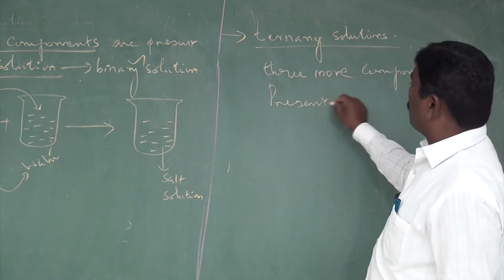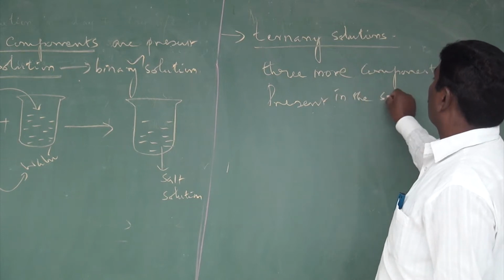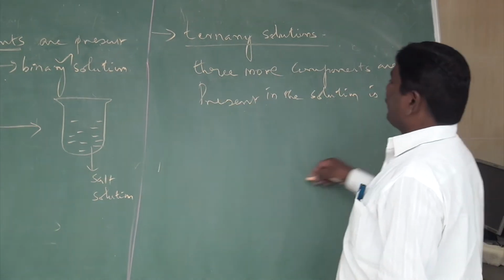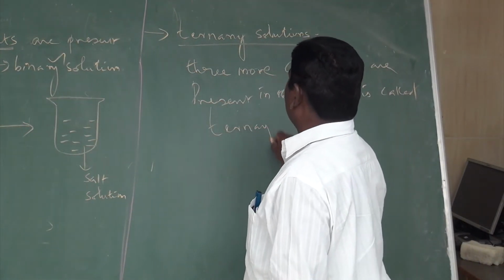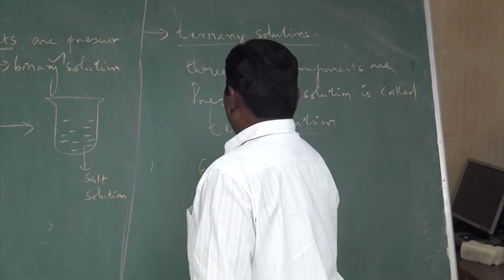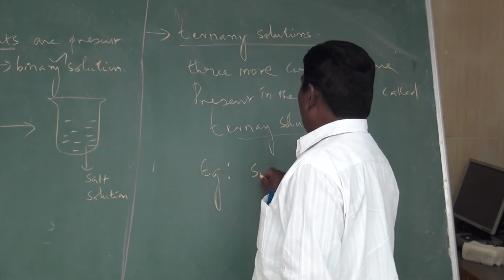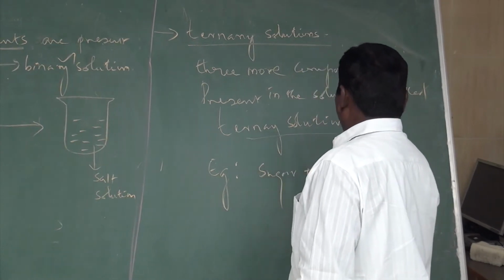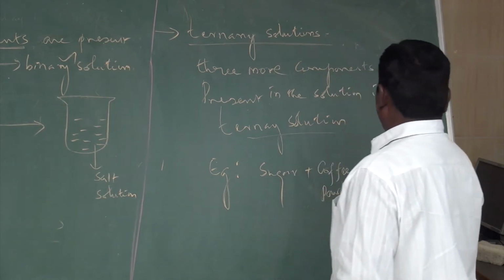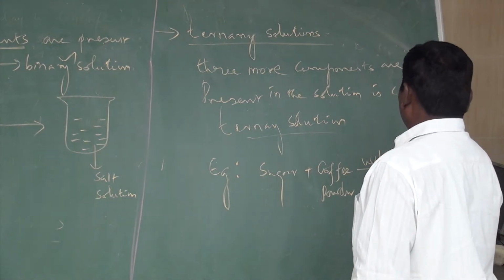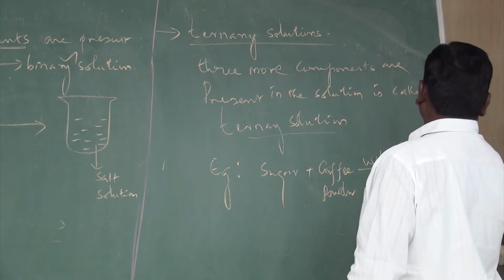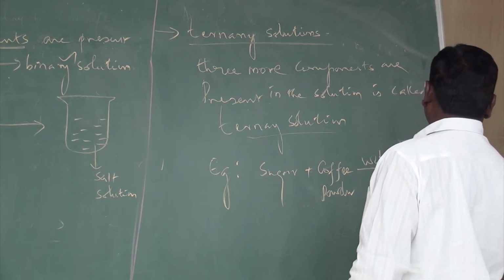For example, we can take sugar plus coffee powder and water. You will get a coffee solution. This is a coffee solution.